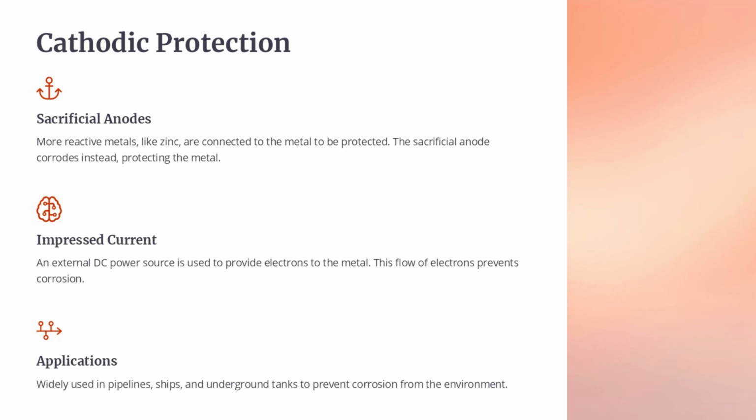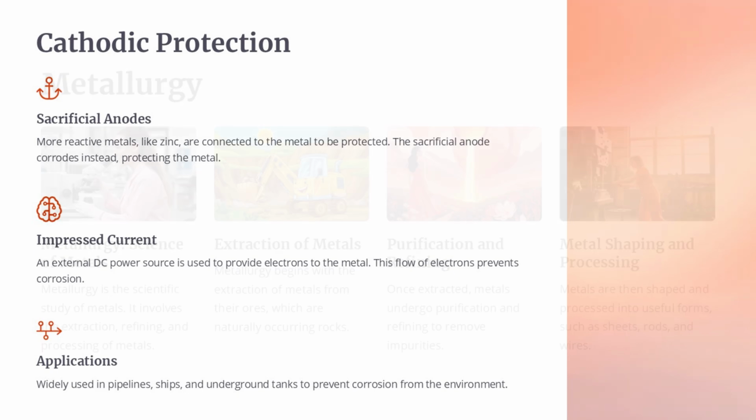Cathodic protection is widely used to protect pipelines, ships, and underground storage tanks from environmental corrosion. The key benefit is that it provides long-lasting, low-maintenance corrosion prevention for critical metal infrastructure.